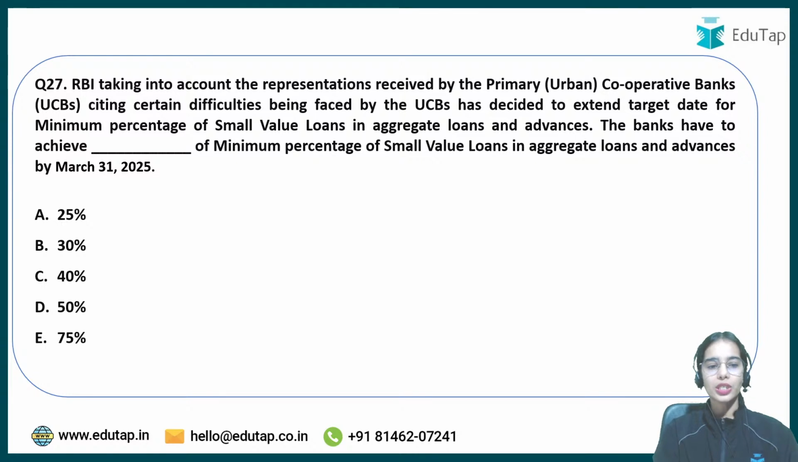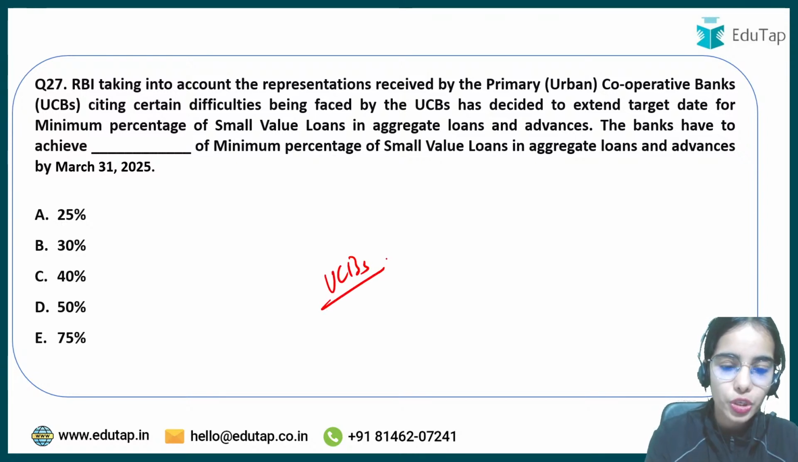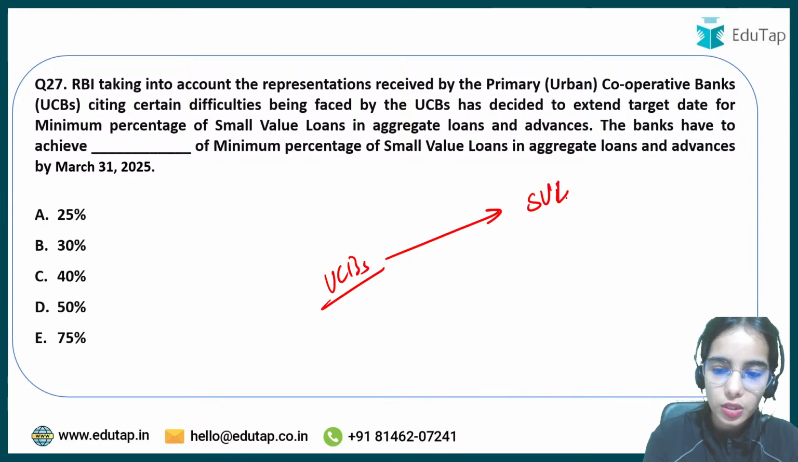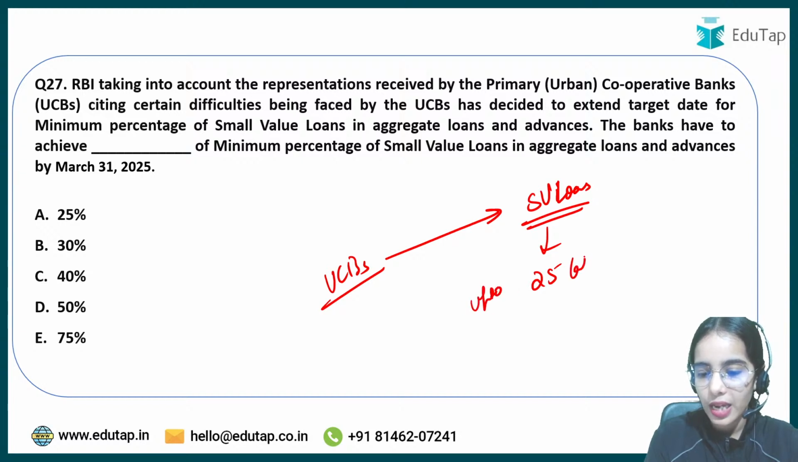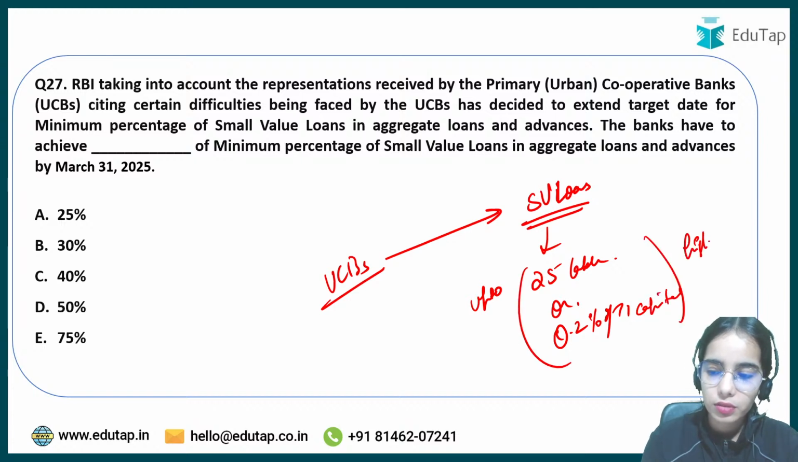Now coming to the next question, that the UCBs, it was said that the urban cooperative banks should be providing small value loans, that is up to 25 lakhs or 0.2% of the tier 1 capital, whichever is higher, up to the limit of 1 crore.